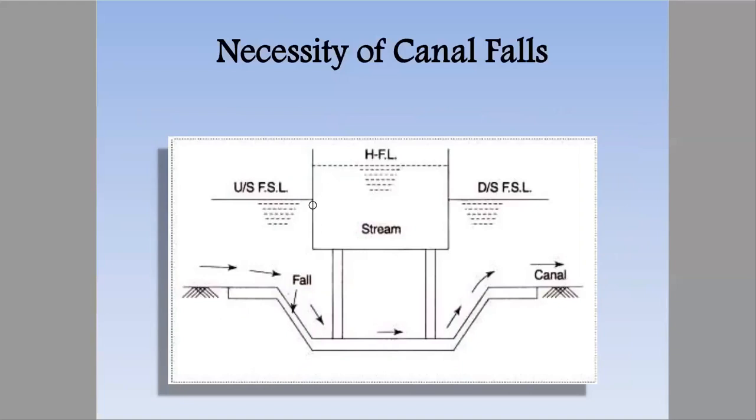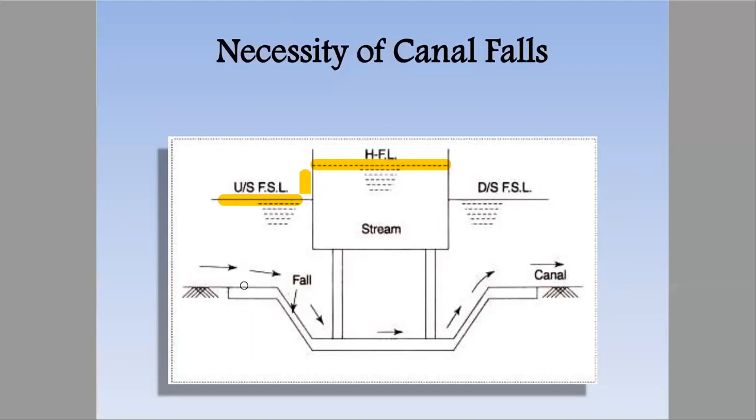then we require canal falls. Why do we need canal falls? You can see clearly here that the difference between the full supply level of the canal and the highest flood level of the drainage is quite low. This much difference between FSL and HFL. So what we need here is to construct a subway for the water in the canal to pass through, and for that we'll have a steep gradient.